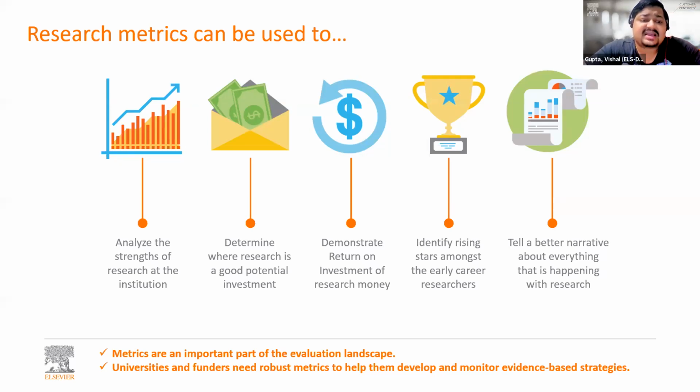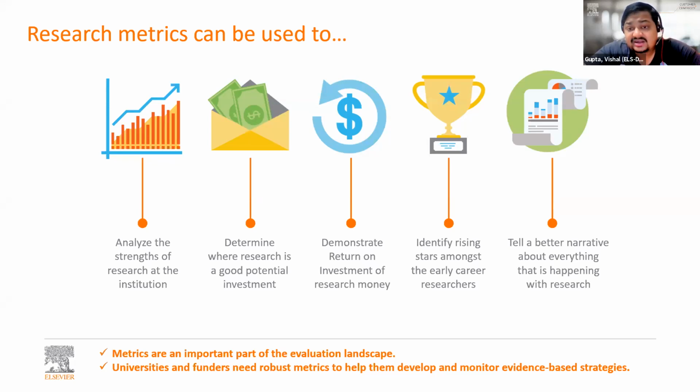So research metrics can be used to analyze the strengths of research, to determine where research has good potential for investment, to calculate the return on investment, to identify rising stars, and they help in rewards and recognition, as well as help the institute or the author develop a better narrative about everything that is happening within research. So Elsevier is continuously working and evolving our research metric strategy to empower researchers like you and their institutions to claim the narrative of what they do and why it matters.